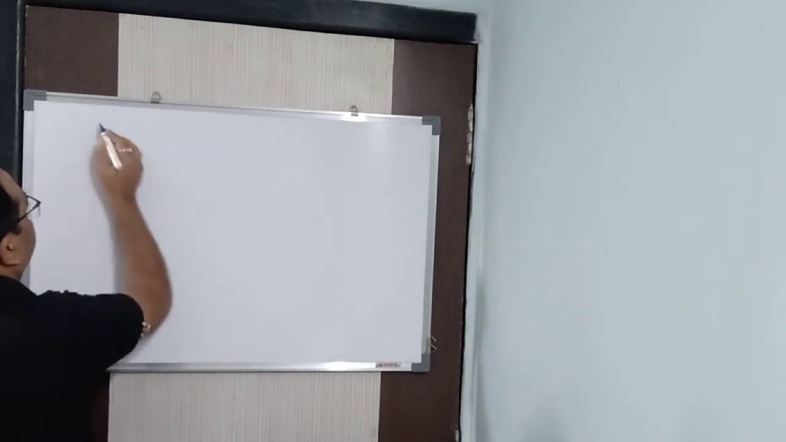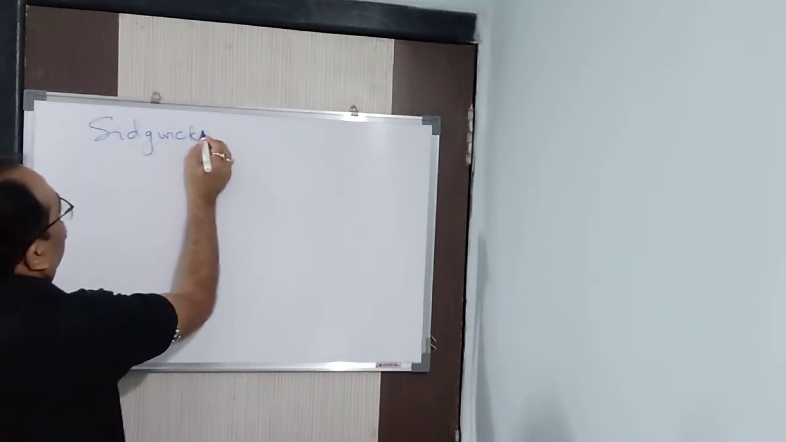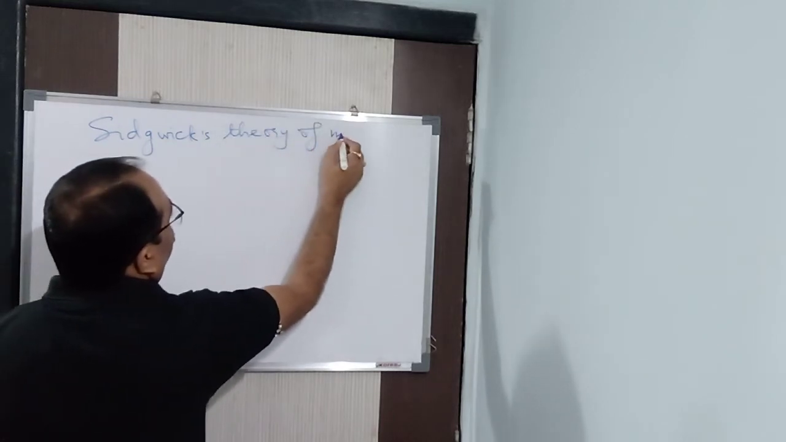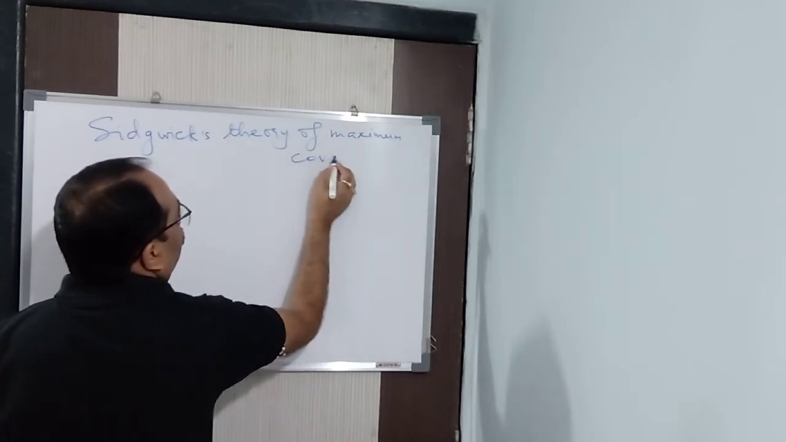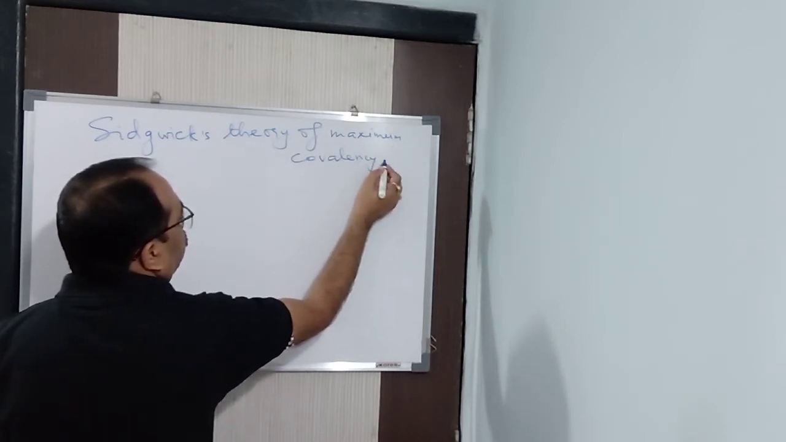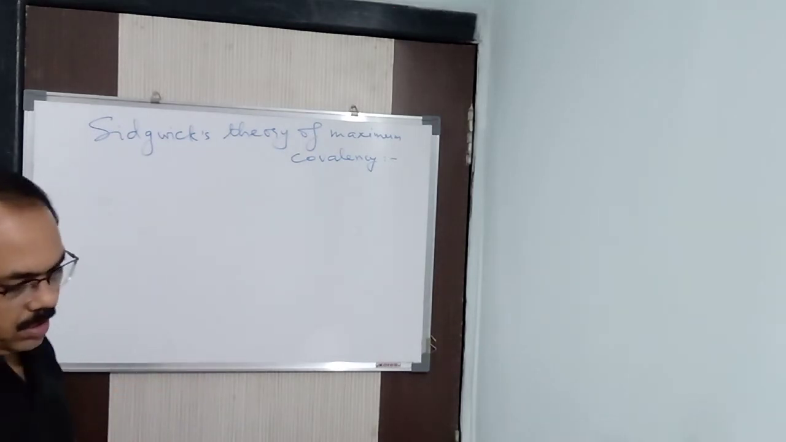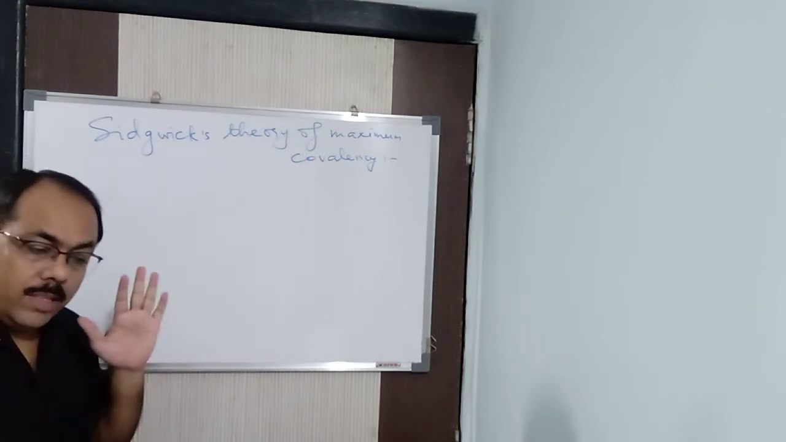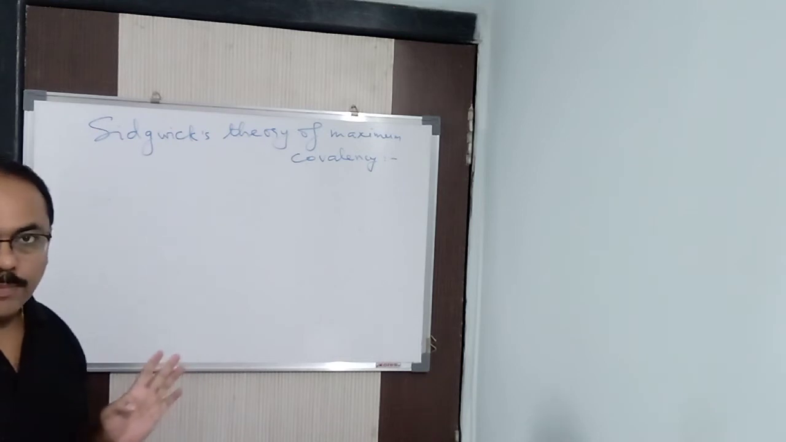Now, one person was there, his name was Sidgwick. Sidgwick's theory of maximum covalency. Now, Sidgwick suggested that it is not necessary that all the elements in the periodic table should obey the octet rule. It is not necessary.